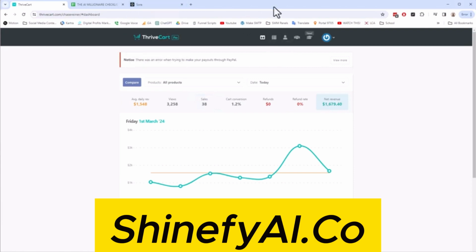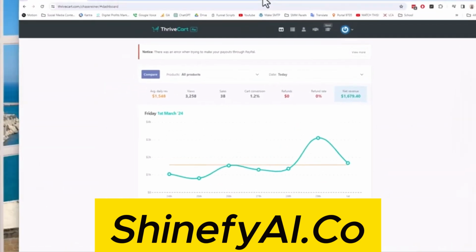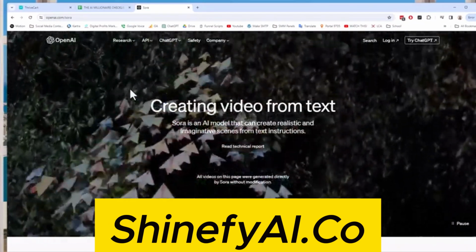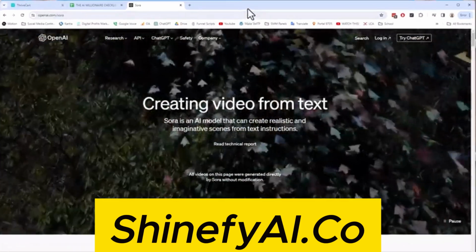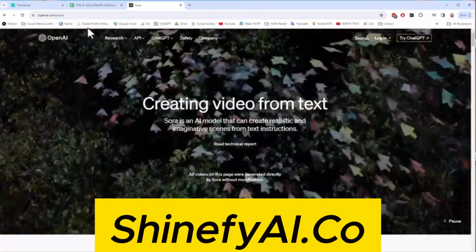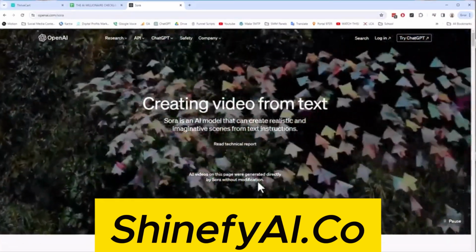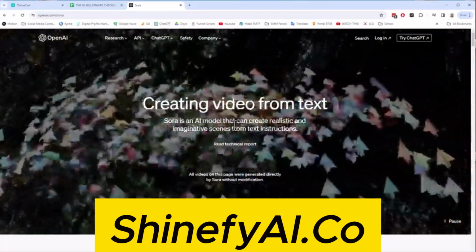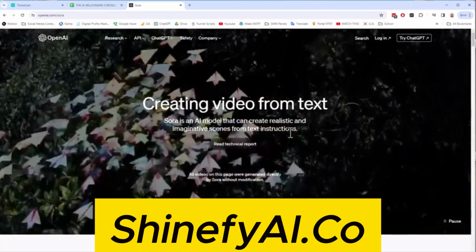So let's talk about Sora and what it is. Sora is an AI video product that is created by OpenAI. OpenAI is the company that created ChatGPT. Most people know ChatGPT, they may not know OpenAI, but OpenAI is kind of like the parent company and ChatGPT is the product. I can read you here, it says Sora is an OpenAI model that can create realistic and imaginative scenes from text instructions. But what does that mean?